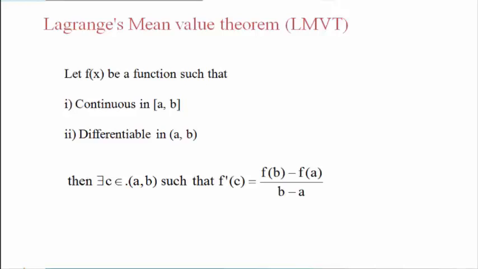If f of x is a function such that it is continuous on closed interval AB, differentiable on open interval AB, then again there exists at least one point C belongs to the interval AB such that its derivative, f dash of C, is equal to f of B minus f of A divided by B minus A. Again this theorem gives the relation between function f and its derivative.